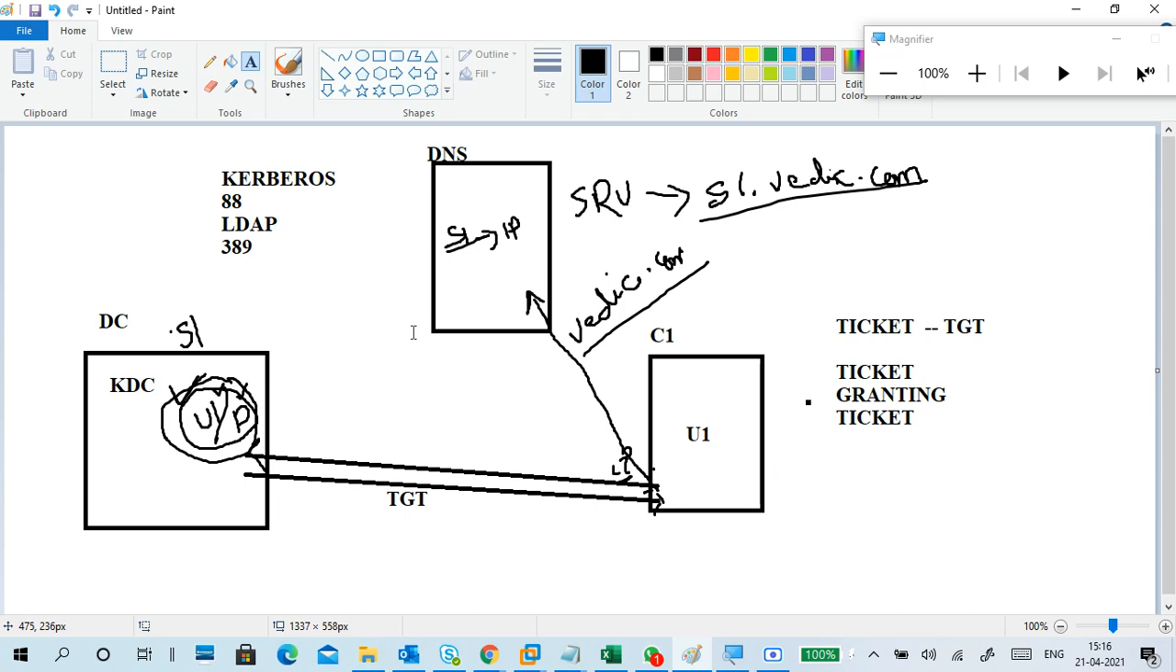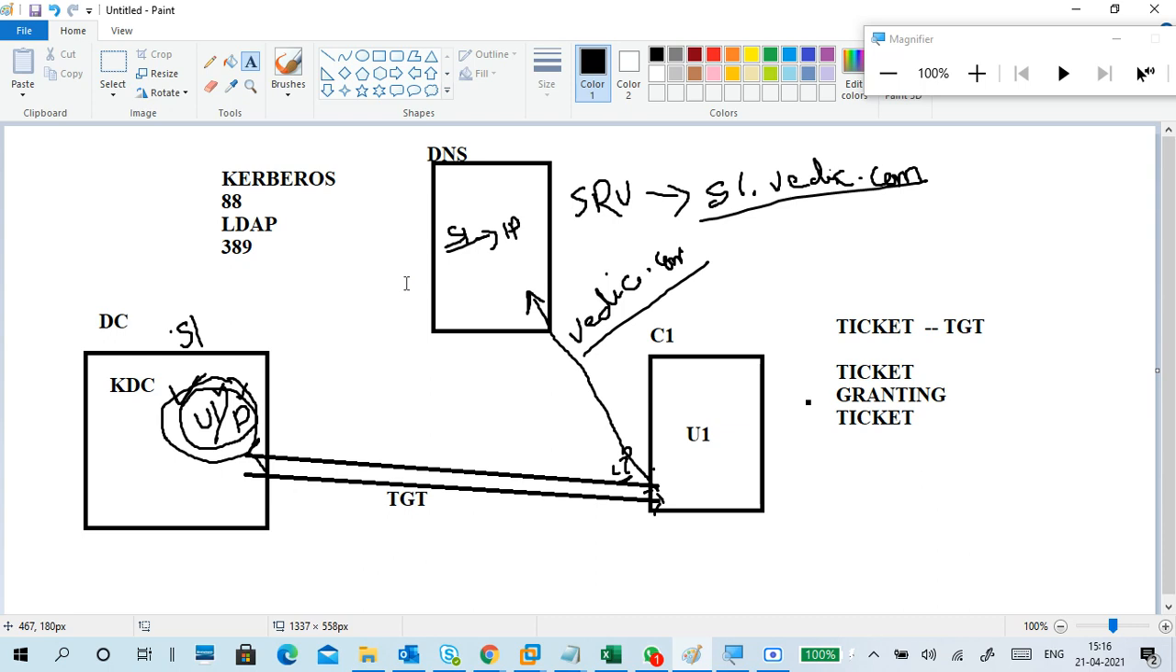Now you are authenticated. How will you get access permission? Using a ticket only. The ticket granting ticket only says you are authenticated, you are an authorized person. To access something, for example, you take a movie ticket and want to go inside a theater. Of course you're allowed because you have a ticket, but can you sit in any place? There are still some things there.